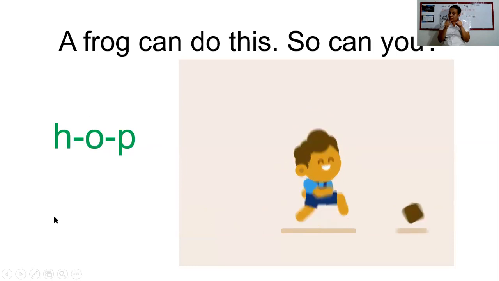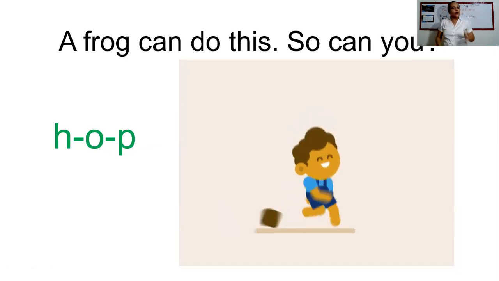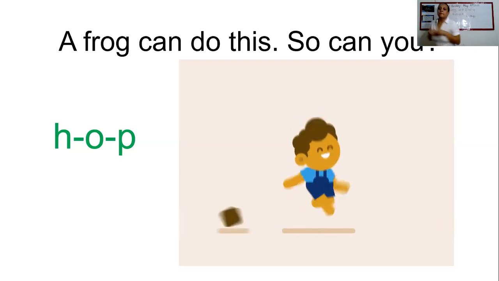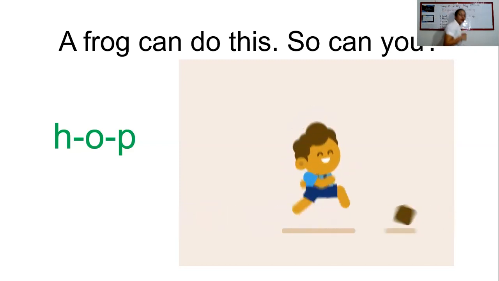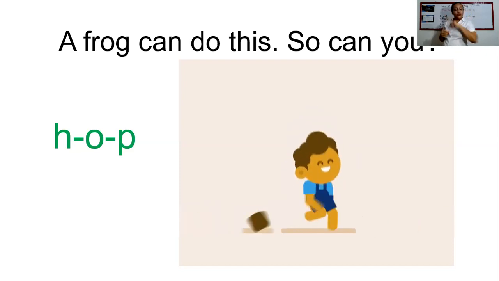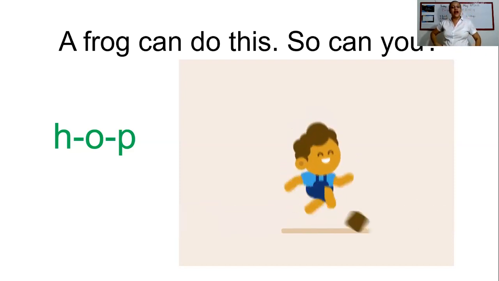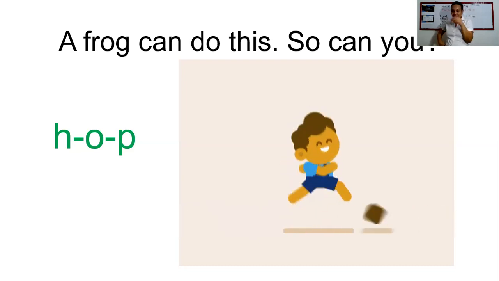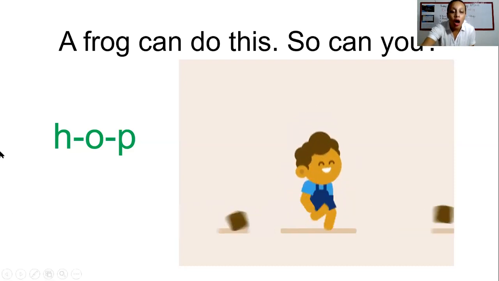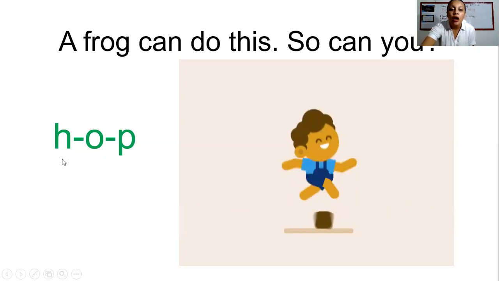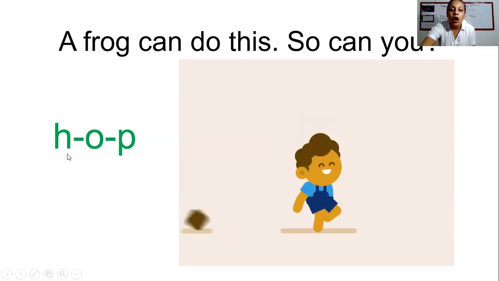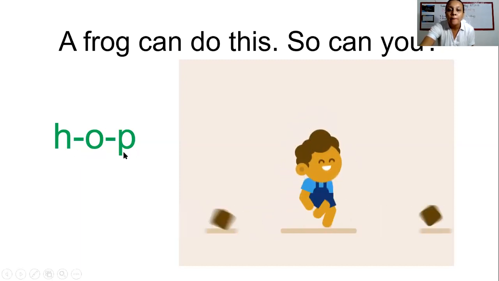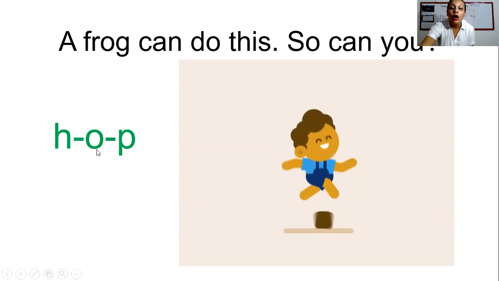A frog can do this. So can you? Come on. Hop, hop. Can you do this? Yes, right. Hop, hop. Look, this boy is hopping some boxes. So hop, hop, hop up. Hop up, up, up.